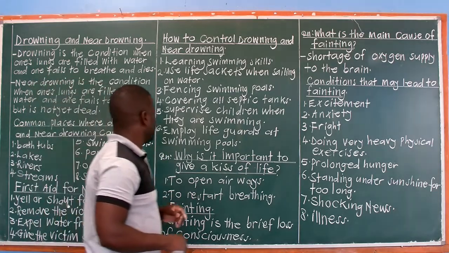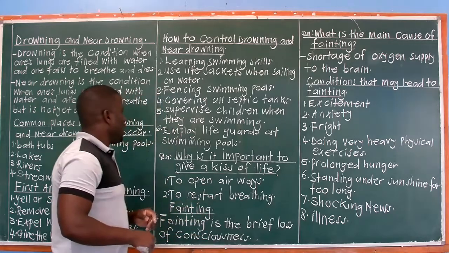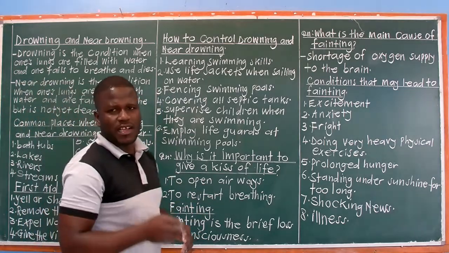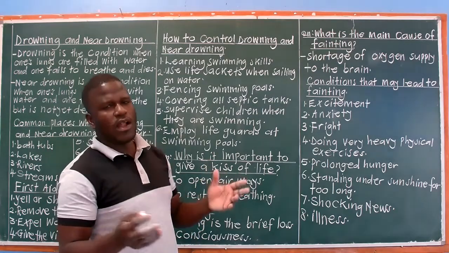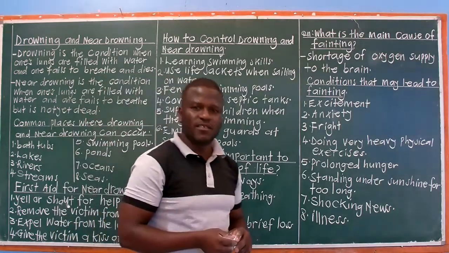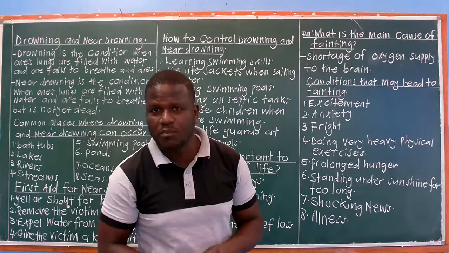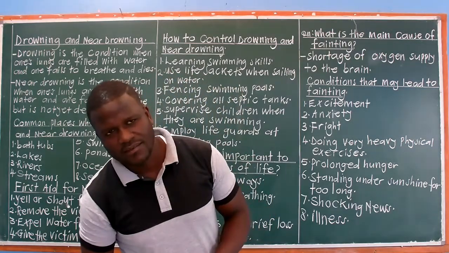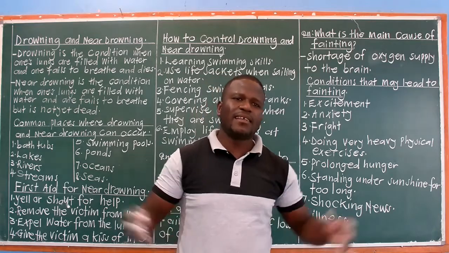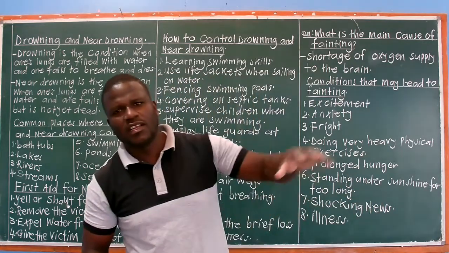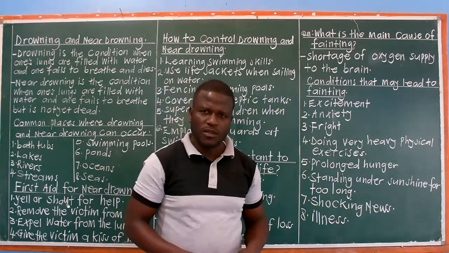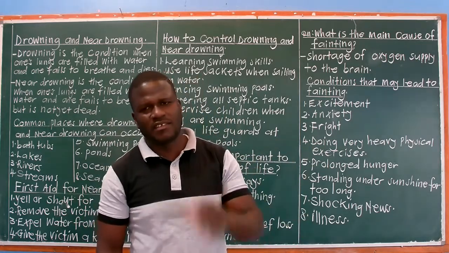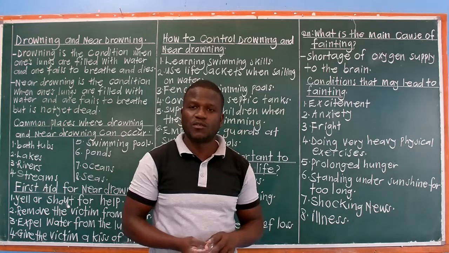Then number 6, employ lifeguards at swimming pools. Who are lifeguards? These are coaches that are found at swimming pools. They teach people how to swim. So in case there is an accident, somebody has fallen in the deep end of a swimming pool, these lifeguards will dive in the water very fast and they save this person.